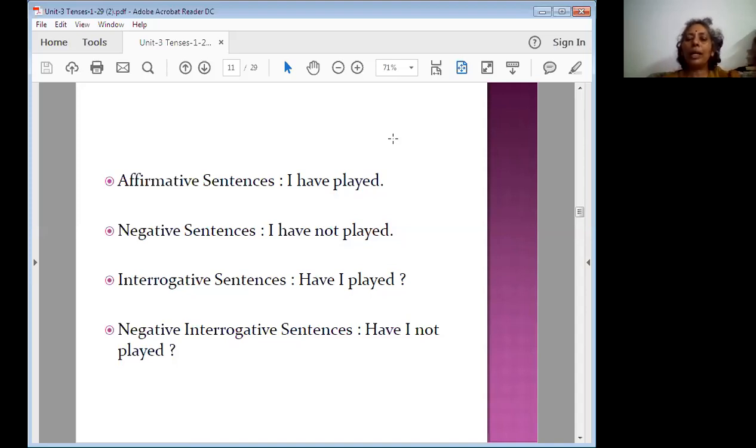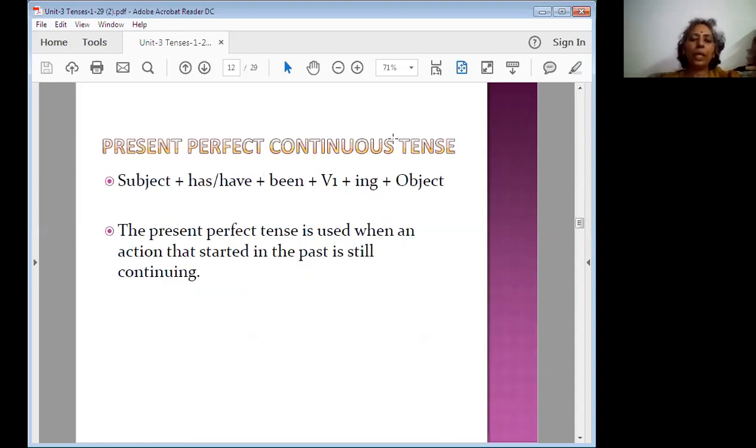So here you can frame your own sentences. The other one we are going to see. Now present perfect continuous is the next one, and the structure is subject plus has or have plus been plus verb plus ing. Like in the previous tense, here we can apply the same type of knowledge.